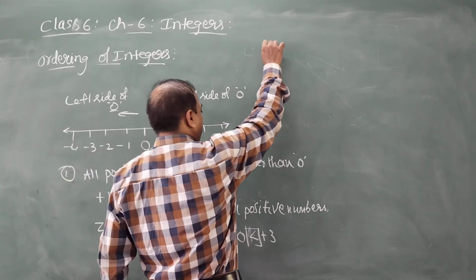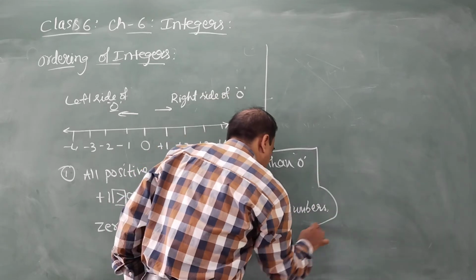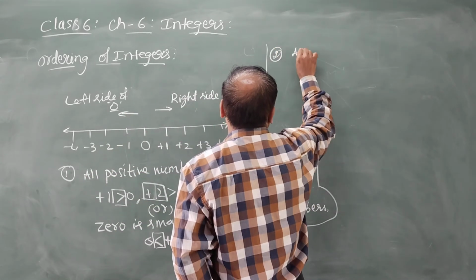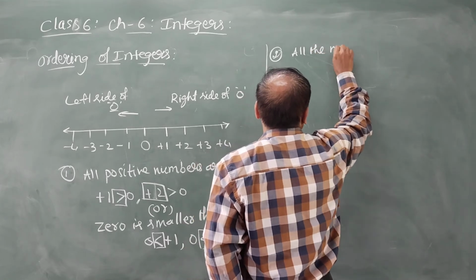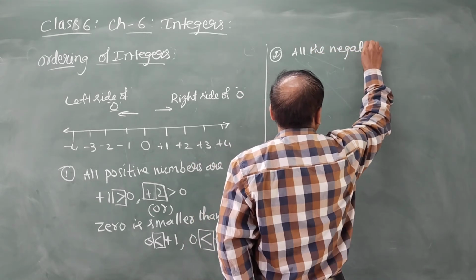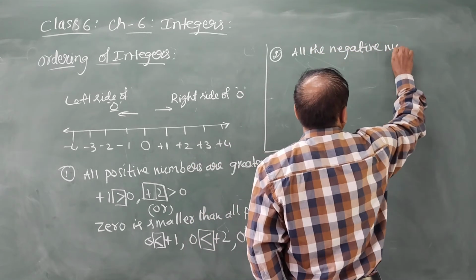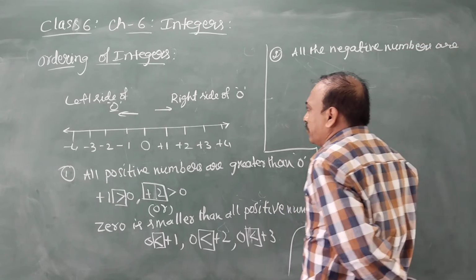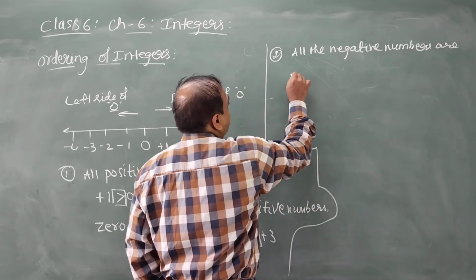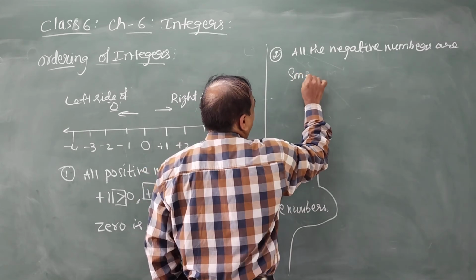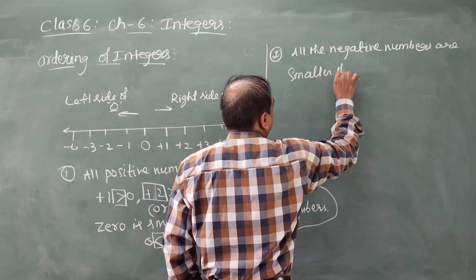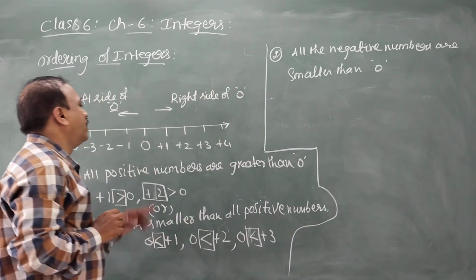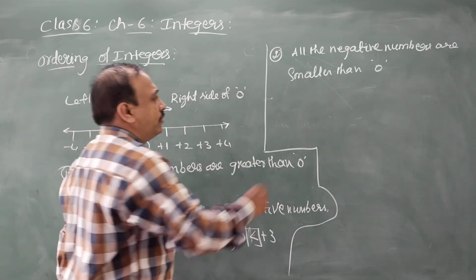Now, coming to the left side, all the negative numbers are smaller than 0.